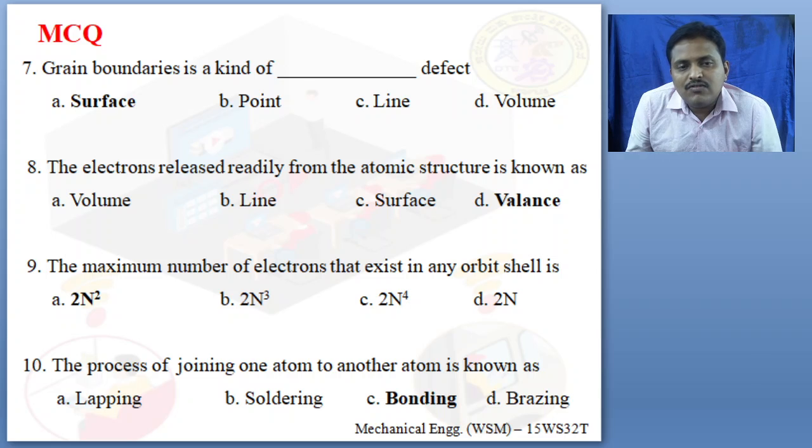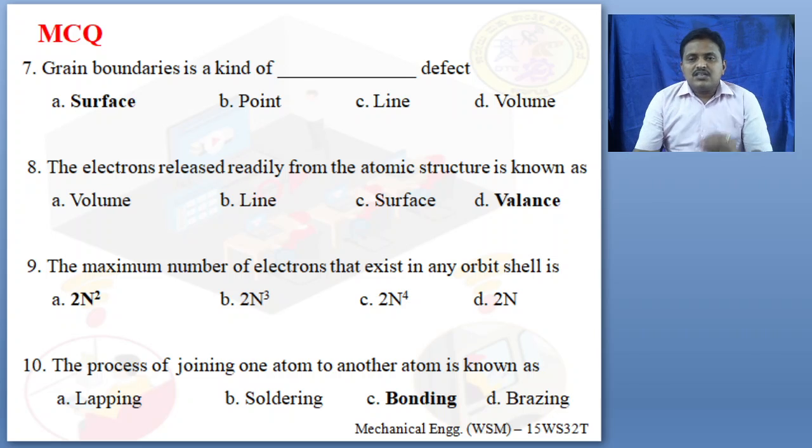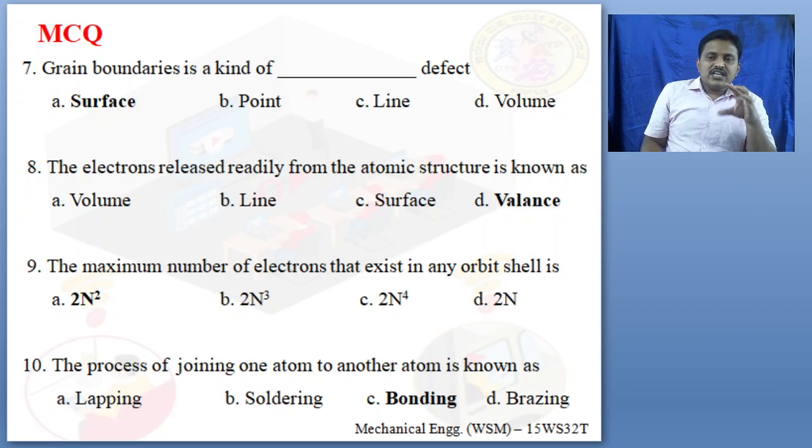When you test the incoming material for quality, you identify what the defect is, analyze which kind of defect it is, and how to eliminate it. Some defects can be eliminated in the manufacturing process, some cannot be eliminated but can be repaired. The defect generally reduces the strength of the material. Whether it is a point defect, line defect, surface defect, or volume defect, the effect of the defect is to reduce the strength of a material.